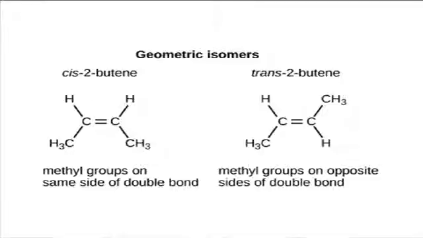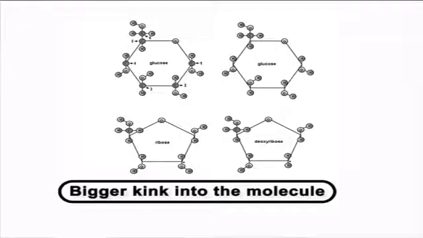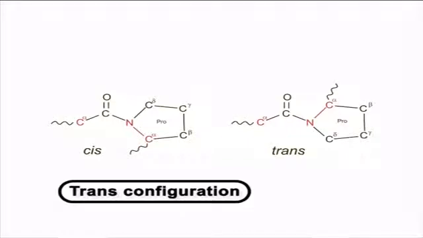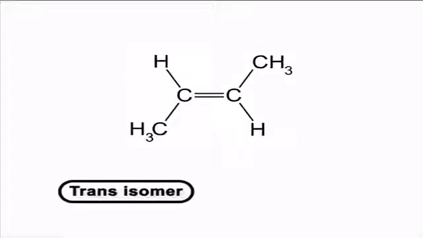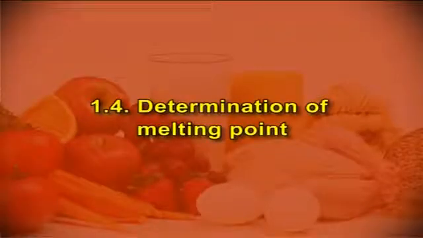The next is isomeric configuration. Geometric isomers have different melting points. Cis double bond configuration introduces a much bigger kink into the molecule than does the trans configuration. Consequently, the cis isomer has a lower melting point than the trans isomer. Now, let us see how melting point is determined.